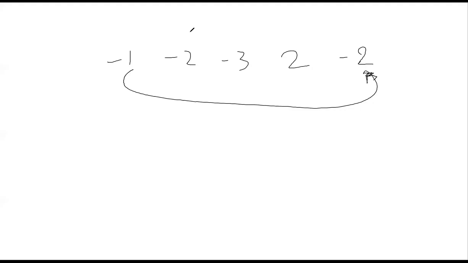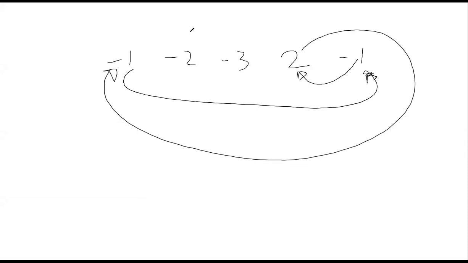We need to go back 2 steps. This is essentially -3. Yeah. Right? Now let's assume this is not minus 2, this is minus 1. What will happen next? It will go to 2. And from there, it has to go again forward, which is like -1, and then we have this formed a loop, right?